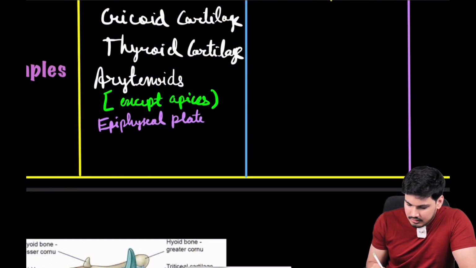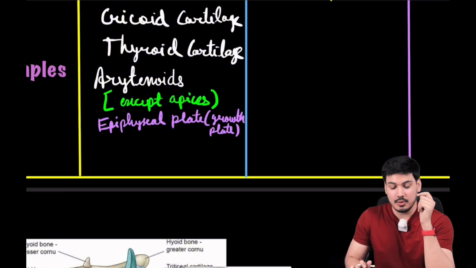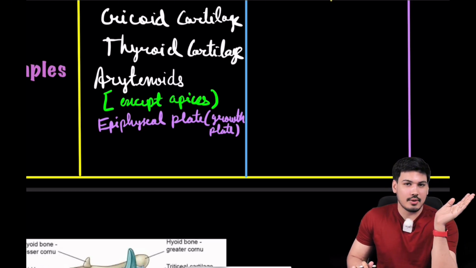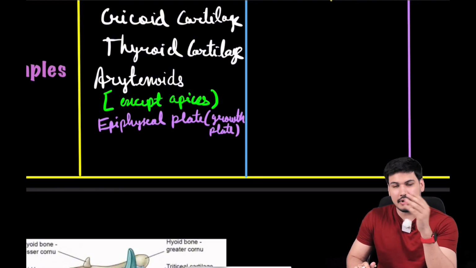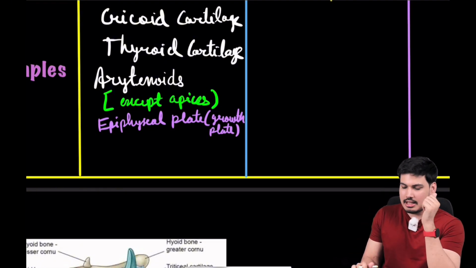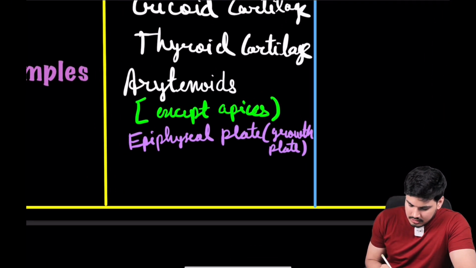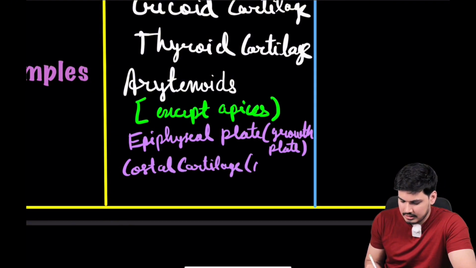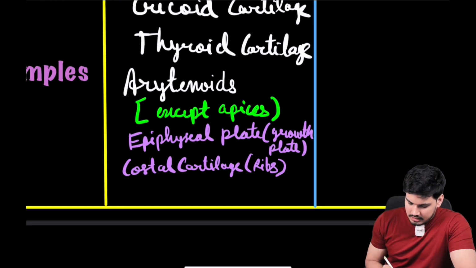Then epiphyseal plate, I already talked about it. Epiphyseal plate or your growth plate. I hope you remember it from our previous class. I will not explain this thing again. You have to look at those videos and then come back to it. क्योंकि फिर मतलब नहीं, अगर आप पहले नहीं पढ़ रहे तो बेसिक से चलो. ठीक है, एपिफाइसियल प्लेट मैंने इसका पूरा लिंक भी समझाया था. और ग्रोथ प्लेट contains nothing but your hyaline cartilage. Okay, and then your costal cartilage. कहाँ होता है कोस्टल कार्टिलेज? रिब्स में, राइट? That is your hyaline cartilage. Okay, and definitely how can we forget articular cartilage?